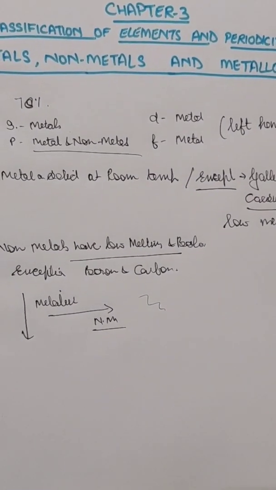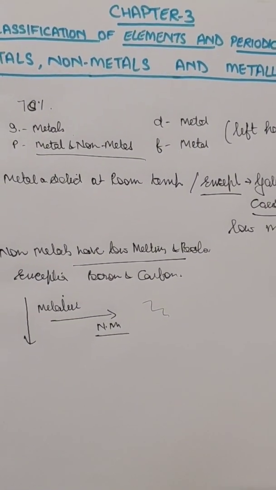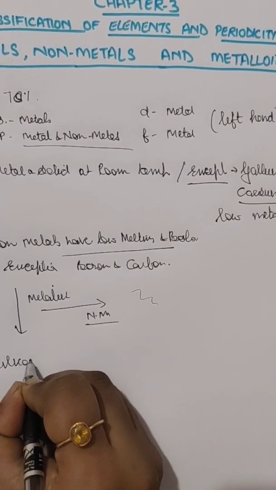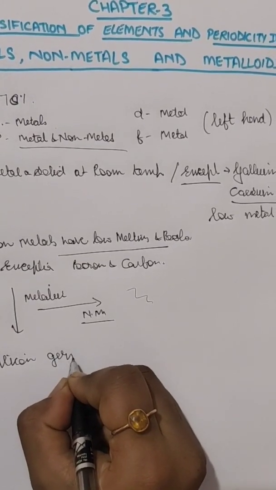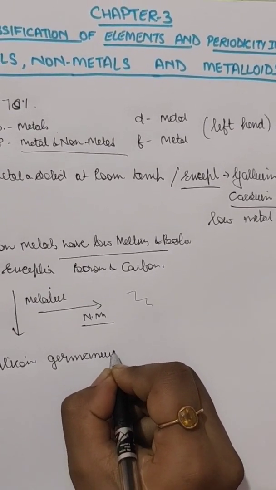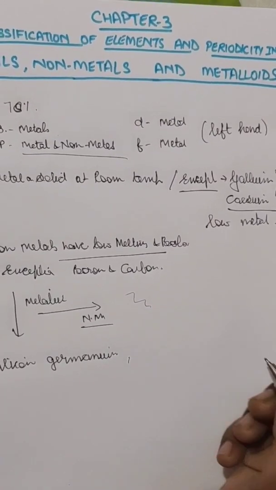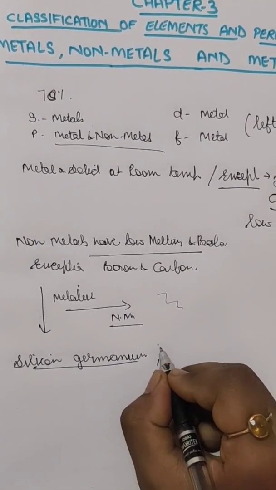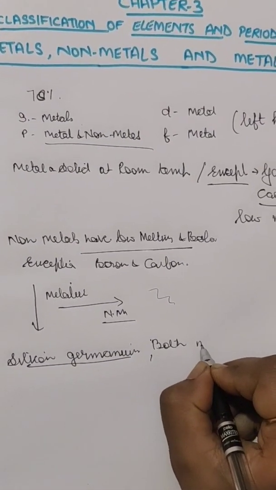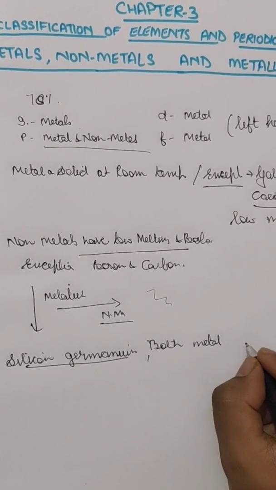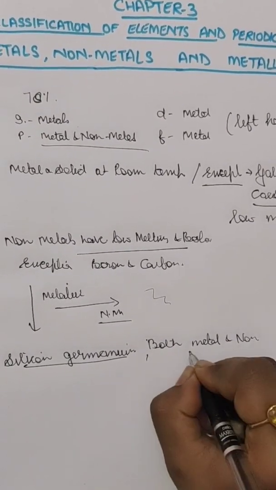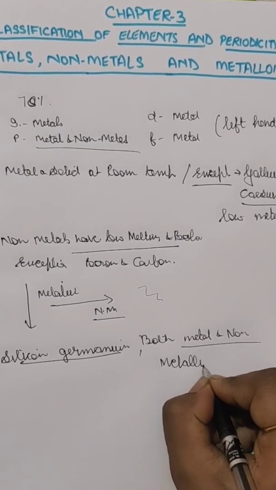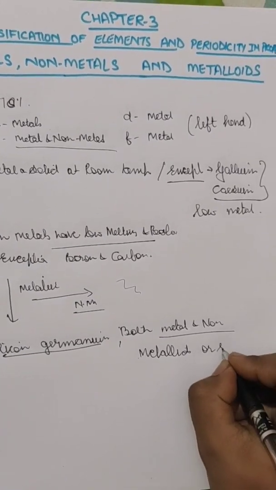They are the elements which have a different behavior, like silicon, germanium, arsenic, antimony. These elements show the properties of both metals and non-metals. Since they show property of both metal and non-metal, they are called metalloids or semi-metals.